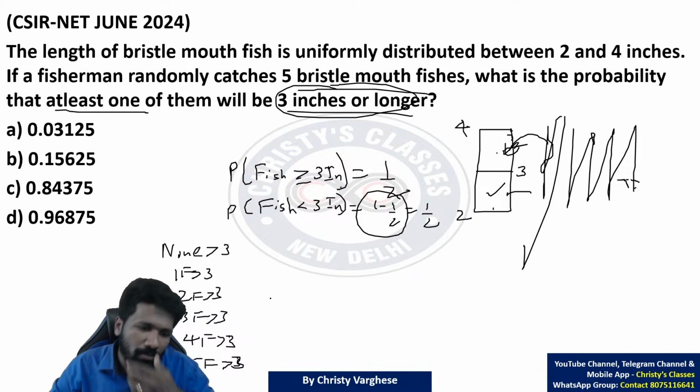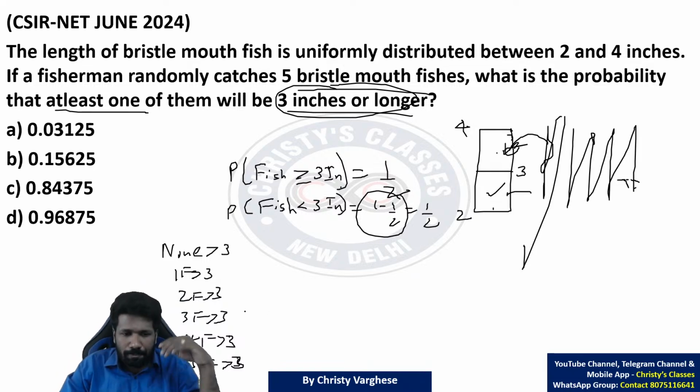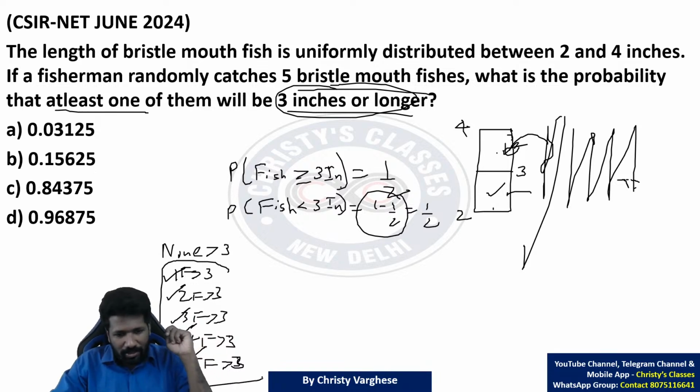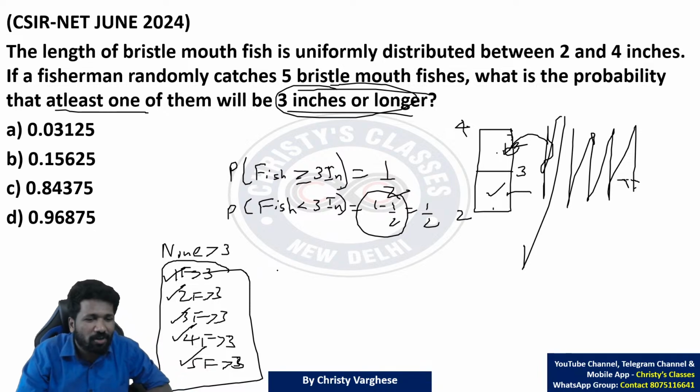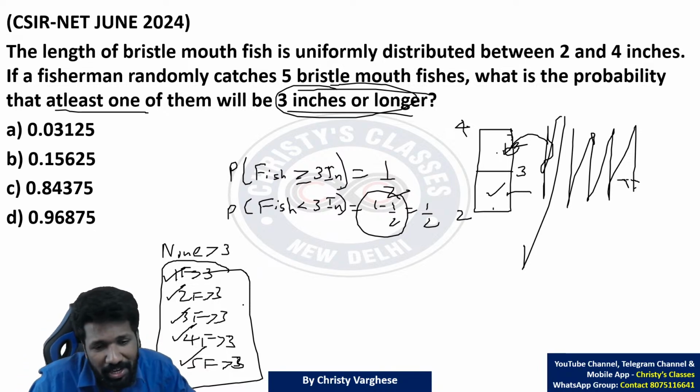These all are possible, na? These all are possible. So at least one of them 3 or above. Fish above 3 means at least one, kam se kam. That means 1 also is fine, 2 also is fine, 3 also is fine, 4 also is fine, 5 also is fine. All these are fine. So separately finding probabilities of this is one approach, but very time consuming.